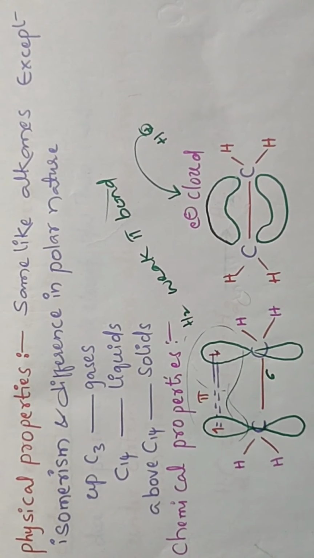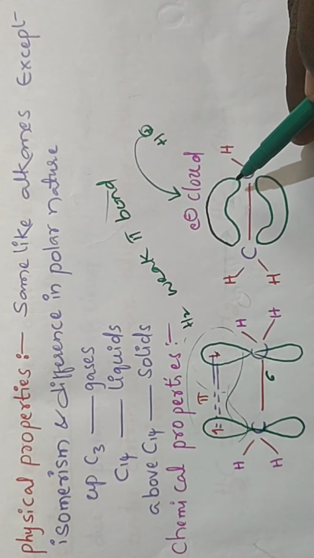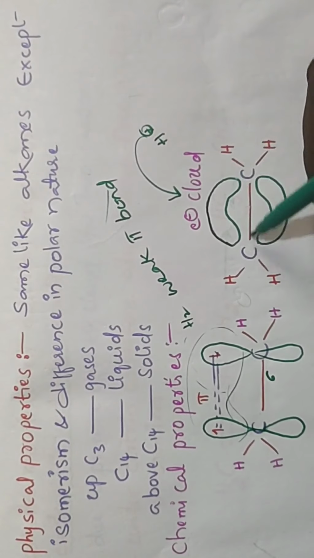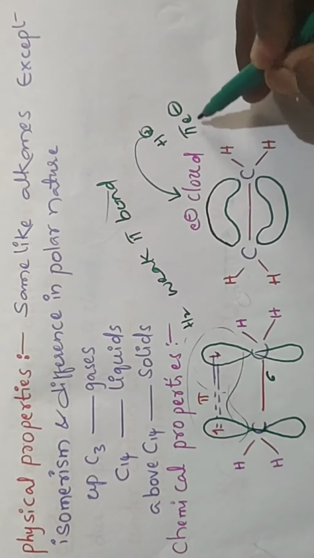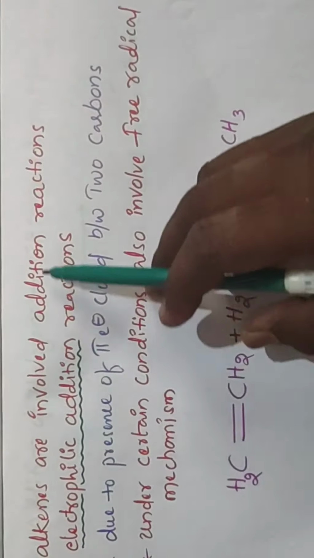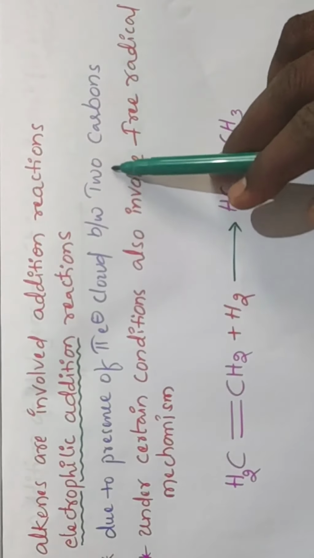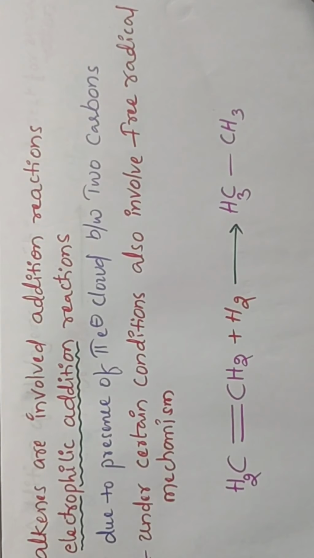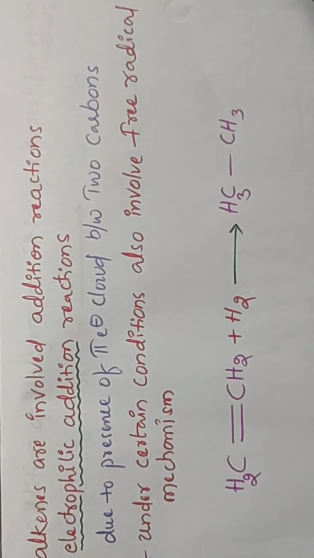Why do they undergo addition reactions? Because of the weak pi bond. Why electrophilic addition reactions? Because an electronic cloud is present between the two carbons. Which electronic cloud? The pi electronic cloud. Why do we call it the pi electronic cloud? Because of the pi bond. So alkenes are involved in electrophilic addition reactions due to the pi electronic cloud between the two carbons, and under certain conditions also involve free radical mechanisms, oxidation reactions and ozonolysis reactions.